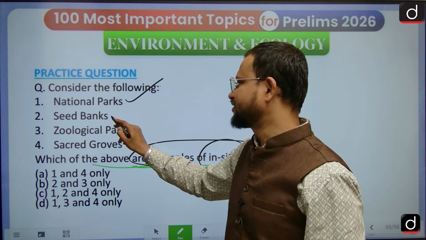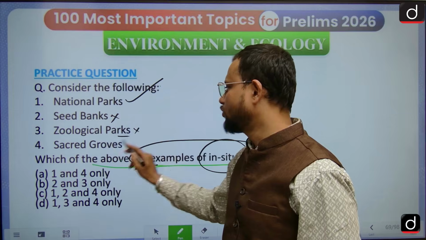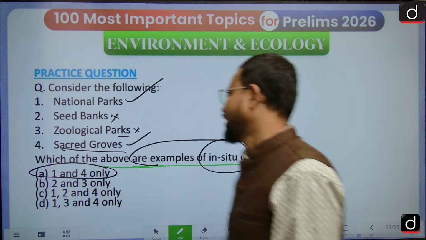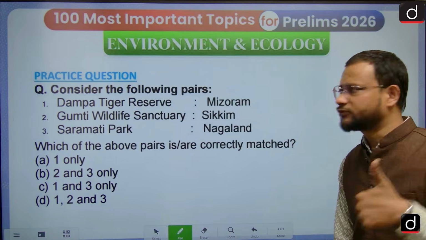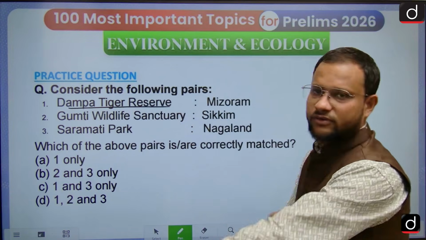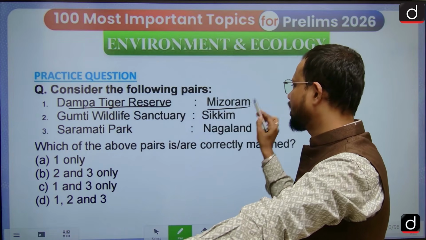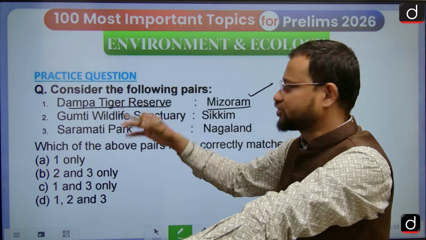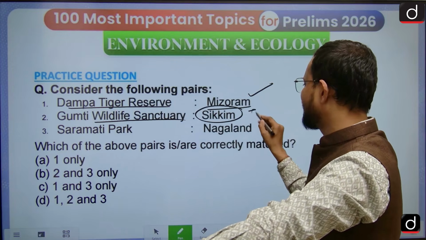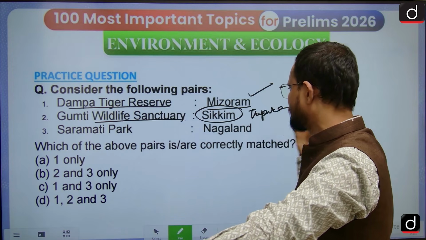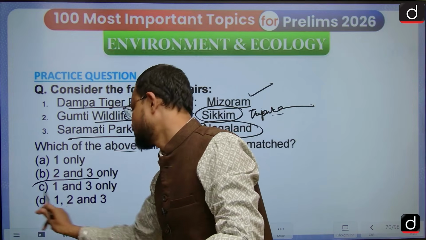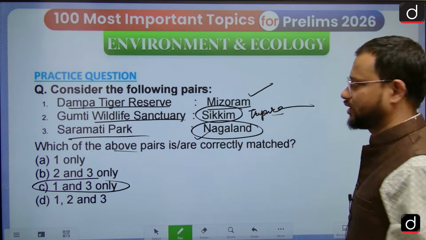National parks, yes. Seed banks, no. Zoological parks, no. Sacred groves, yes. So the answer is 1 and 4. Congratulations to all of you who have attended it correctly. Then Dampa Tiger Reserve, Mizoram, yes. Again a unique question in itself on protected areas. Gumti Wildlife Sanctuary, not Sikkim, it is in Tripura, that is a PYQ-based question. Saramati Peak, Nagaland, correct. The answer is 1 and 3.